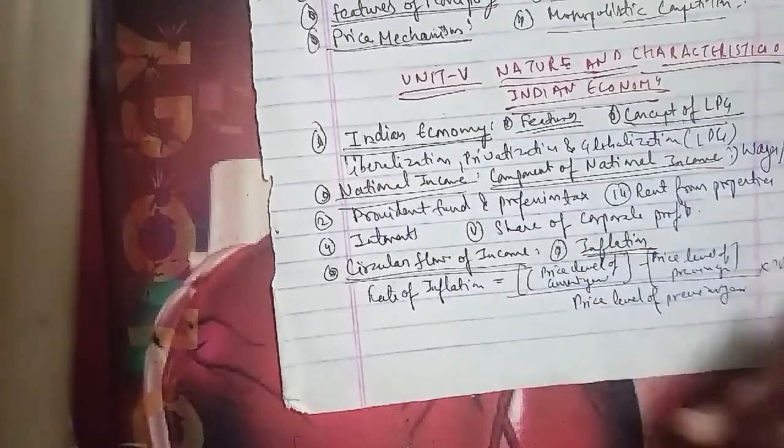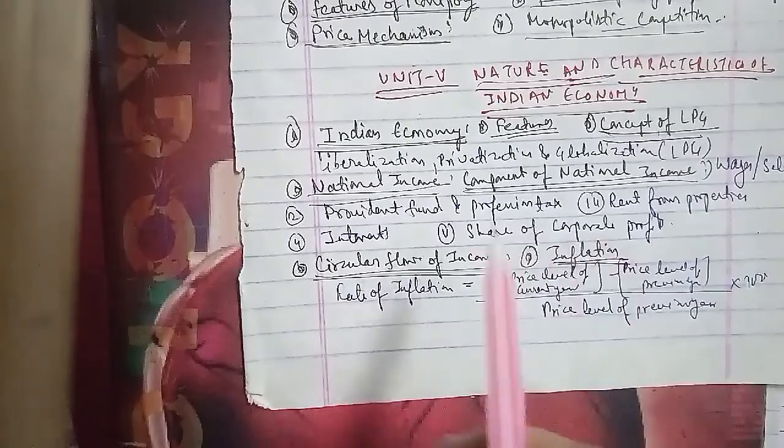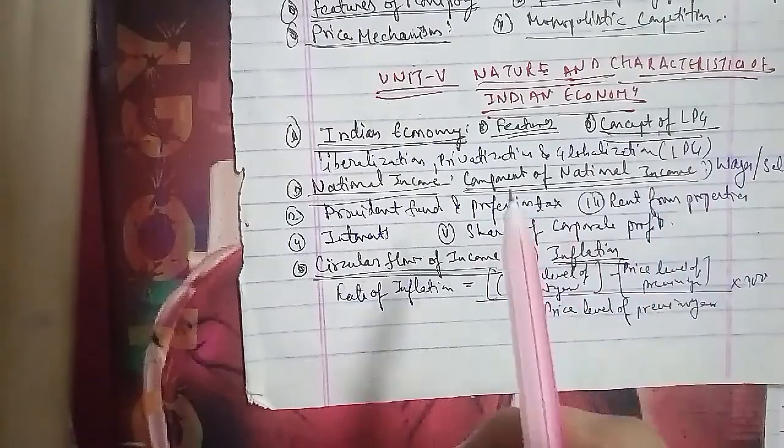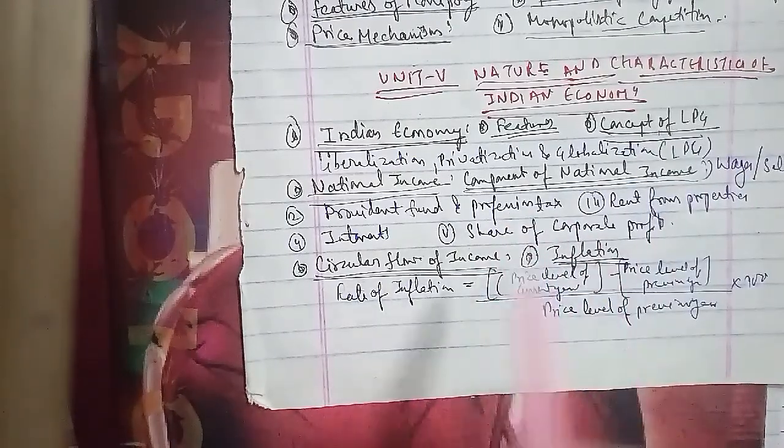The price level is measured as the weighted average of the prices of goods and services in the economy. Now we'll talk about the types of inflation.